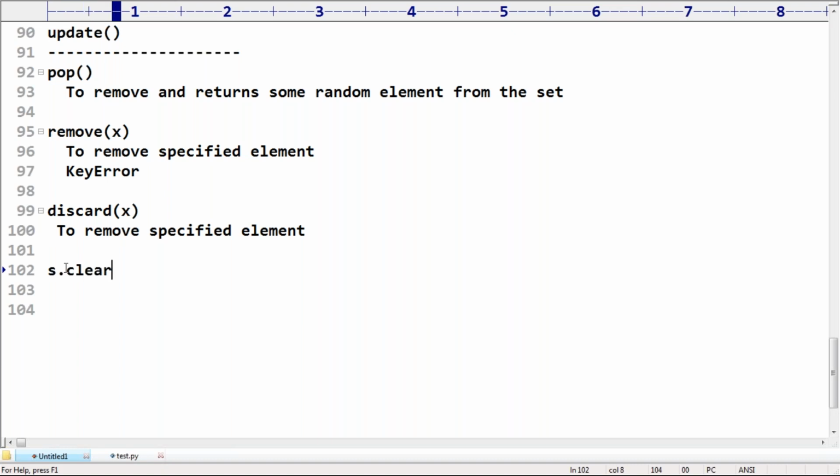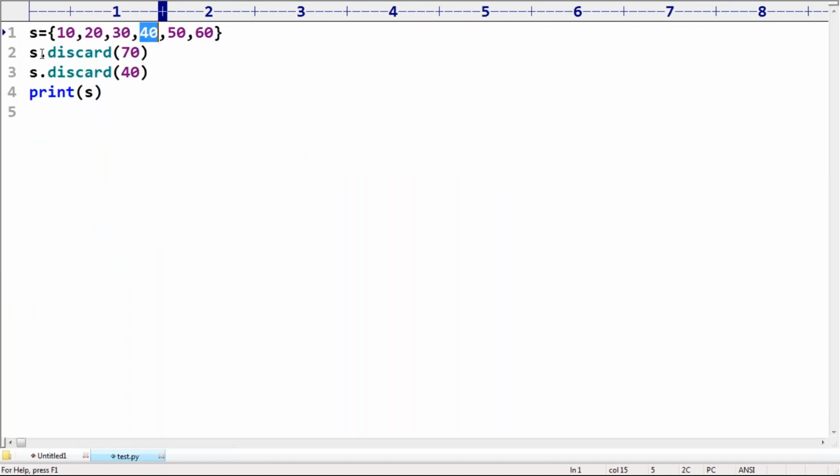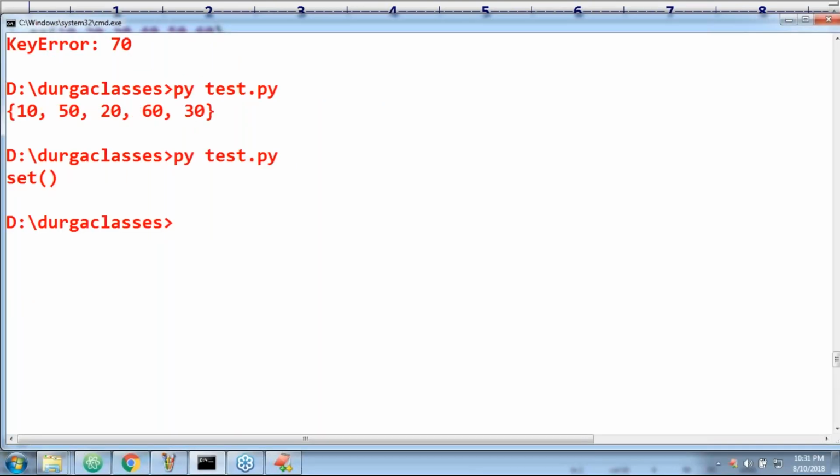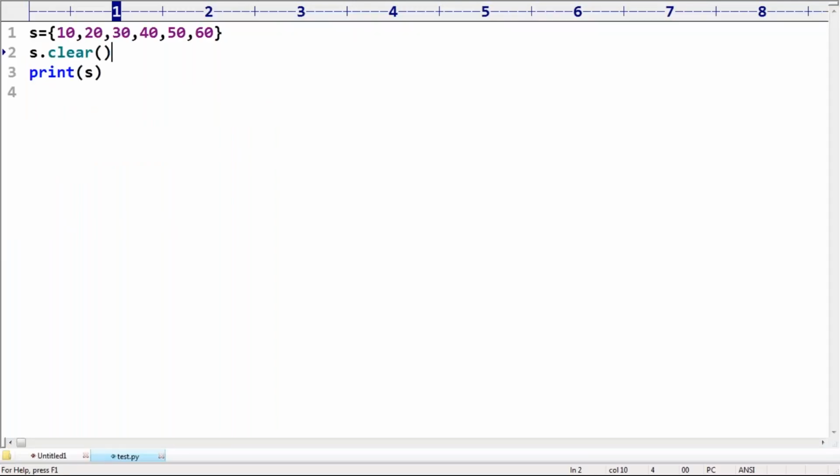Good. Clear. Even in Java also the same method is there in collections. Clear method. Clear means all the elements present inside the set will be cleared. Yes, sir. Clear. We are not required to provide any argument, because all elements will be cleared by default. Now the output is just an empty set. Output itself is an empty set, right? Maybe there is a chance to ask when we should go for pop, remove, discard, and clear.